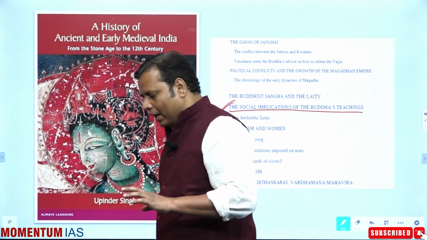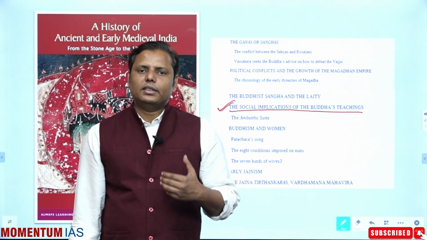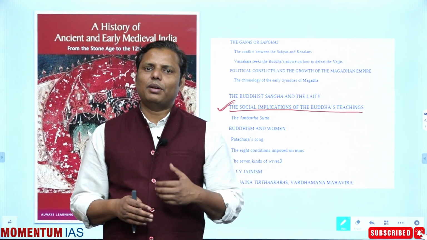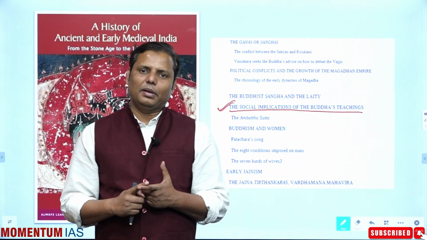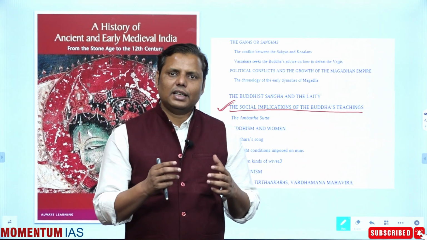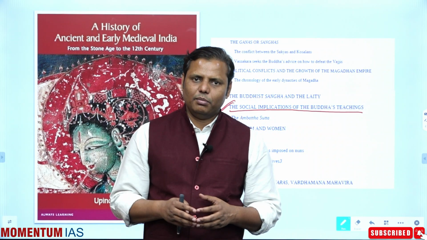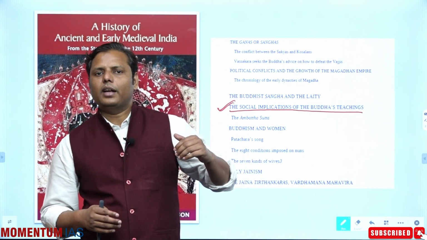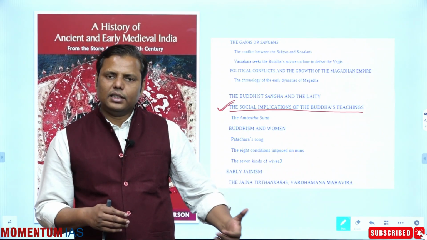It may be correct that I am slightly complicating things. Why am I saying so? It's the same topic, Buddhism and Jainism, and I have been asking you to cover it from multiple topics. But you should always keep in mind that since the questions are being asked from multiple dimensions, you need to cover the content on them. If you don't do it, ultimately you won't be able to write a perfect answer in the exam. That's the reason I have been suggesting you to do so.